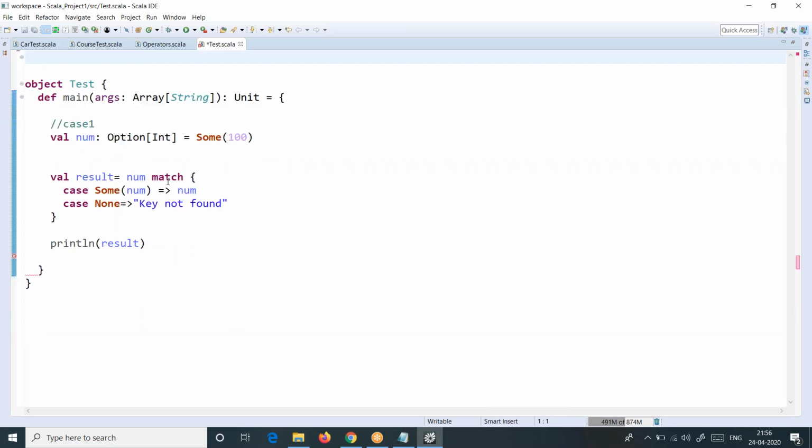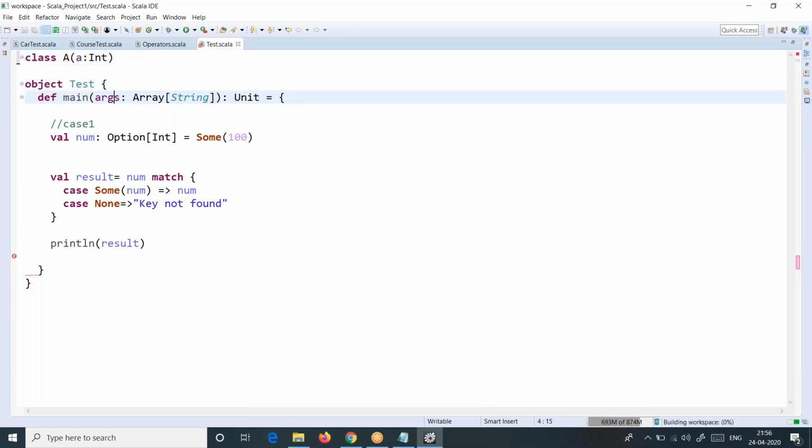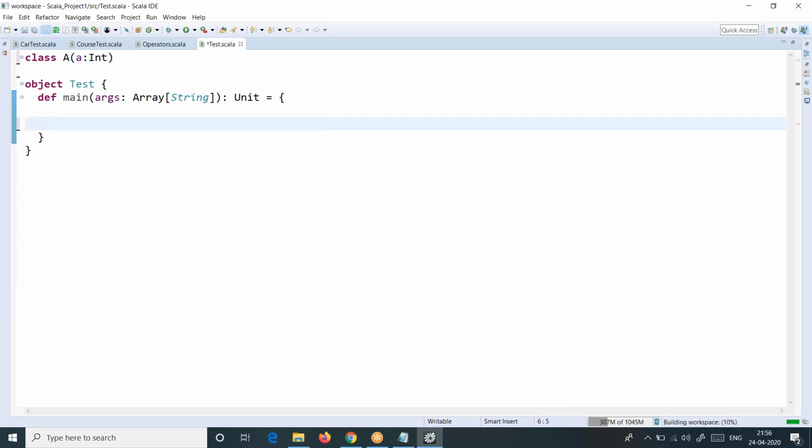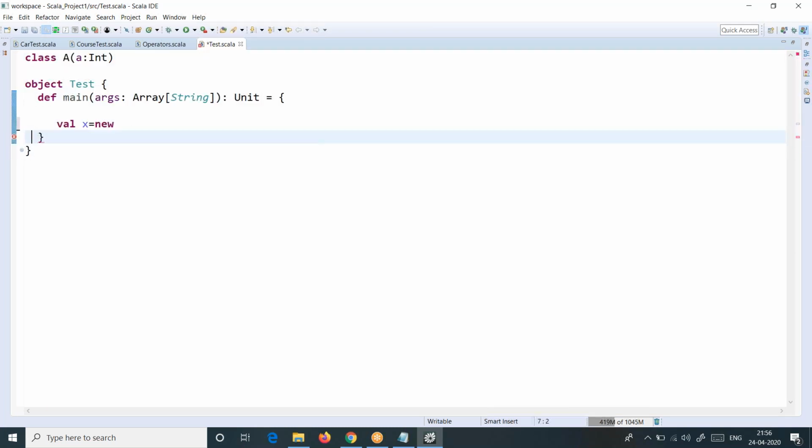Means I'm a little doubtful whether, suppose I take a class like this, then I take a colon something. One variable is enough to test that. Okay, my class is declared. I don't need a body now. I will test that here itself directly. Okay. So now I create an object: val x equal to new A. For this I should pass one parameter.